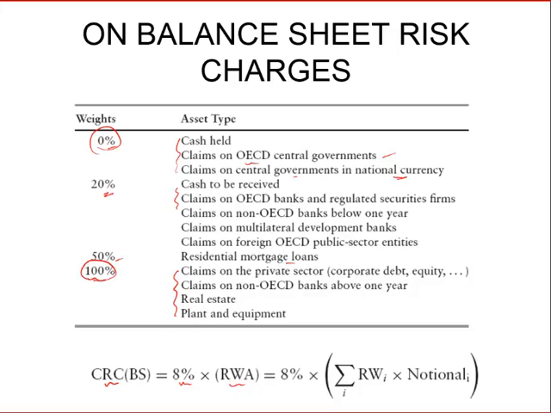This is where the regulatory arbitrage came in, or this was the problem: all other loans were given a blanket 100% risk weight. So if you've given a $100 loan, 100% of $100, that is $100, into 8%, would be the credit risk charge according to Basel 1. So we would do a similar calculation for all loans in the portfolio and compute the total credit risk charge, or the capital that the bank needs according to Basel 1.